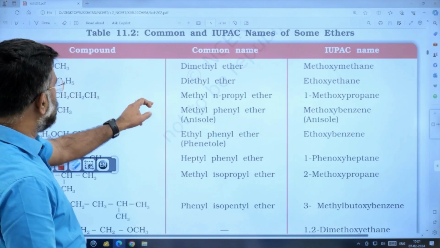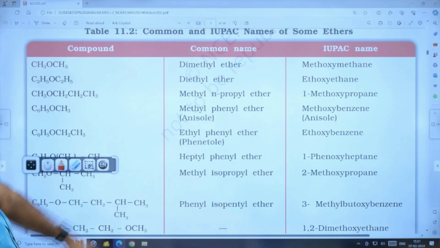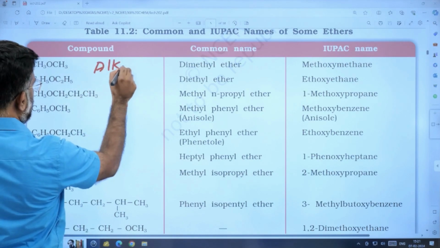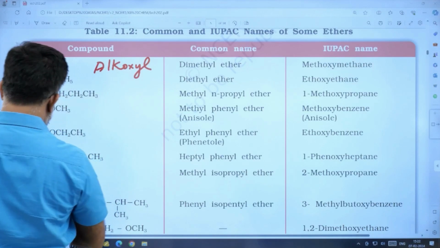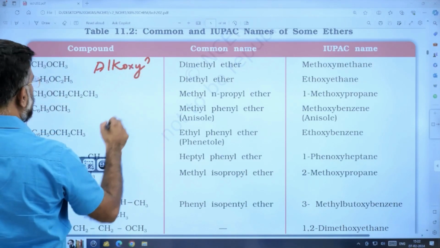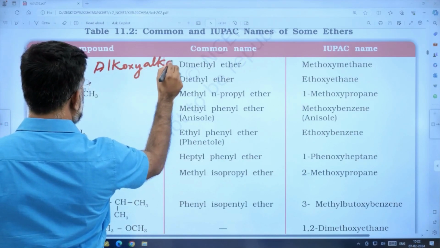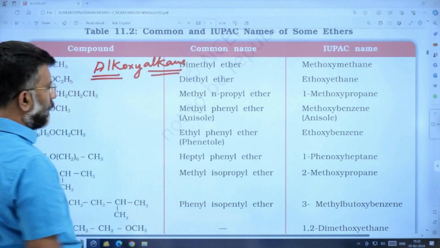And some common ethers. Dimethyl ether is called methoxymethane. Ethers will be named as alkoxyalkane. This is the simpler alkyl group and this is the bigger alkyl group.